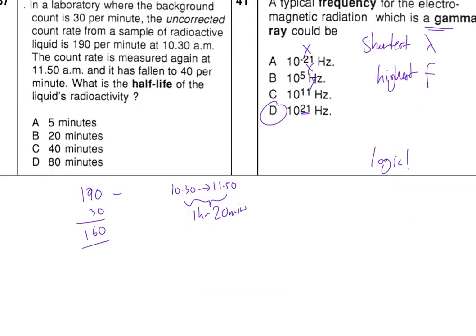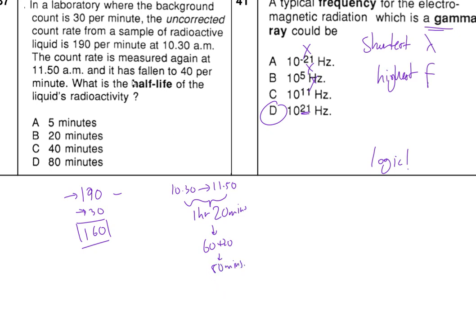Okay, let's take a look. Now, the count rate is 190, and the background is 30. So therefore, I need to take away to find out how much is coming from the source. So 160 from the source, and the time is from 10:30 to 11:50. So therefore, this is 1 hour 20 minutes. So we got 60 minutes plus 20. So this is 80 minutes in this case.